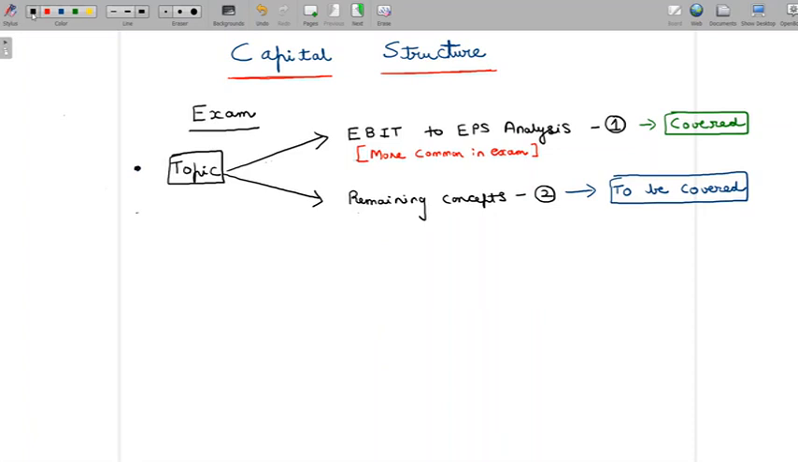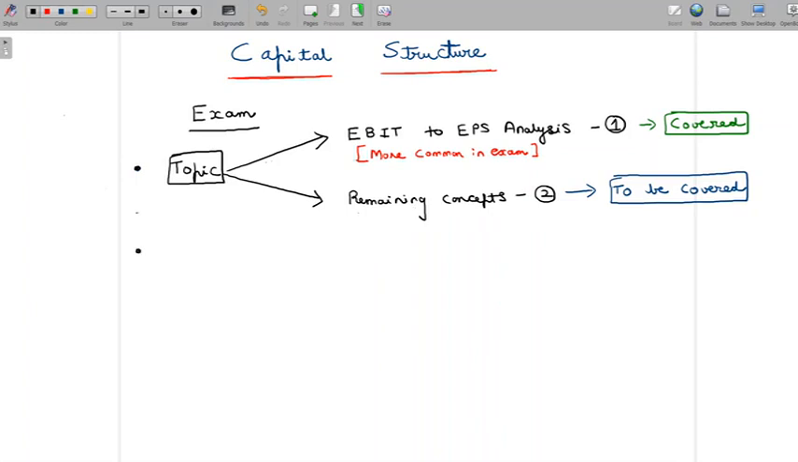So as far as the exam is concerned, if the past trend is going to continue, then you can expect EBIT to EPS analysis to be more common than the other concept areas. So this is another reason. And as far as my analysis is concerned, I can probably say something like a 60-40 or, to be precise, a 70-30. 70% chance of your question in capital structure being from EBIT to EPS analysis, and 30% chance of your question in capital structure being from the remaining concepts. That's about the split up of this topic.